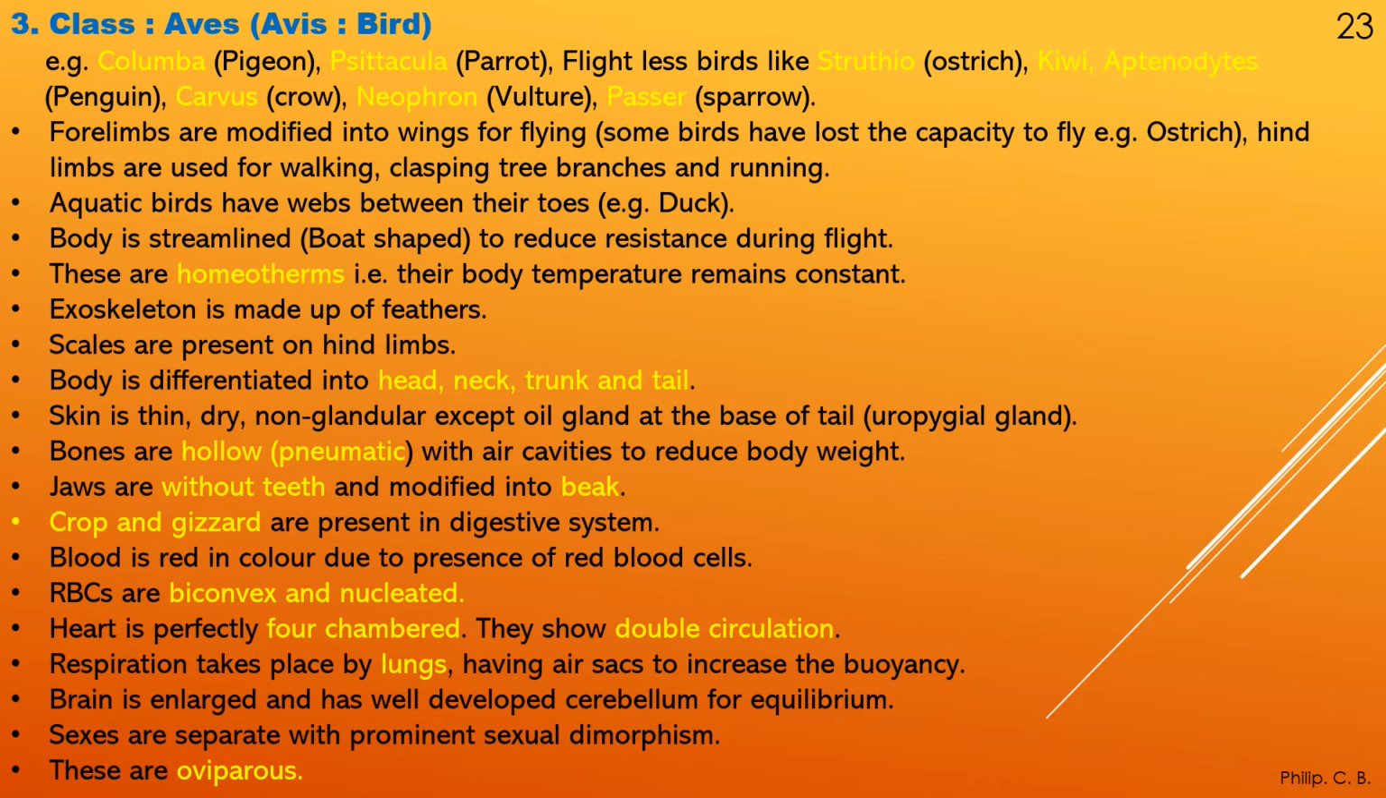Heart is perfectly four-chambered. They show double circulation, which is the same point related to Mammalia. Respiration takes place by lungs, having air sacs to increase buoyancy. Brain is enlarged and has well-developed cerebellum for equilibrium. Sexes are separate with prominent sexual dimorphism. These are oviparous, that is egg laying.